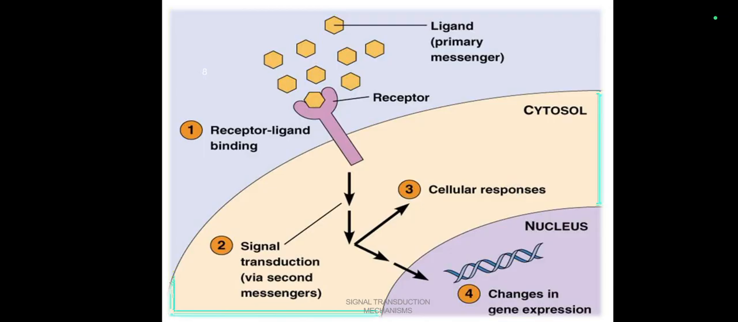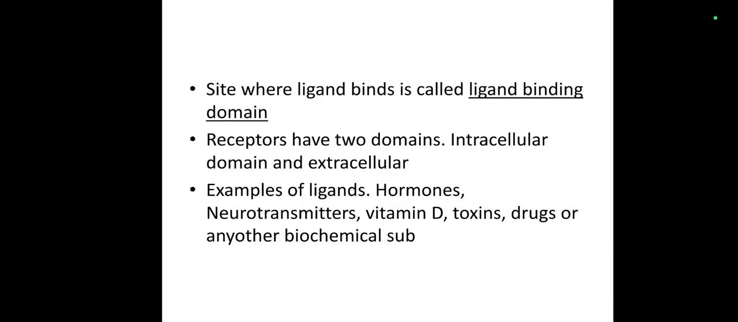So here in this diagram we can see the extracellular receptor as well as the intracellular receptor. Intracellular receptors may be present in the nucleus or in the cytoplasm, and it shows the binding of the ligands to the receptor and the initiation of the signal transduction pathway. The receptor site where the receptor will bind with the ligand is called the ligand binding domain. Receptors have two domains, intracellular domain and extracellular domain.